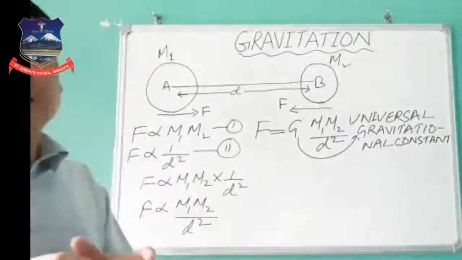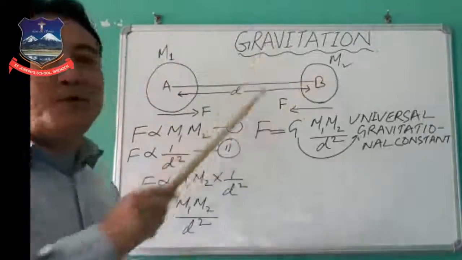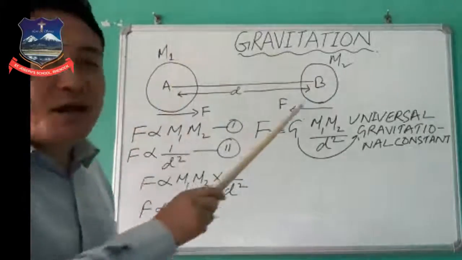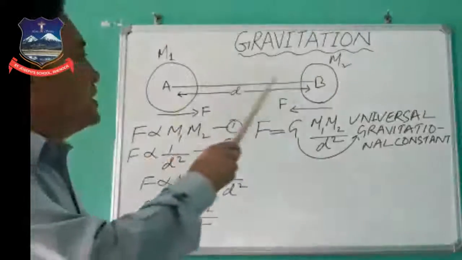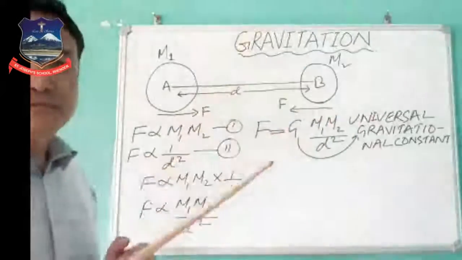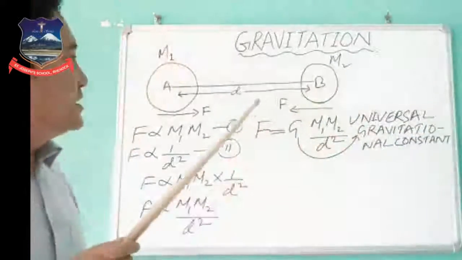To understand this law, there are two bodies here, body A and body B, with the mass of body A being m1 and the mass of body B being m2. These two bodies are separated by a distance d, and they get attracted due to the force.